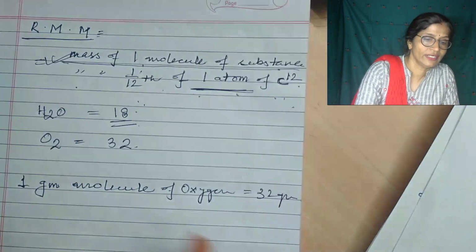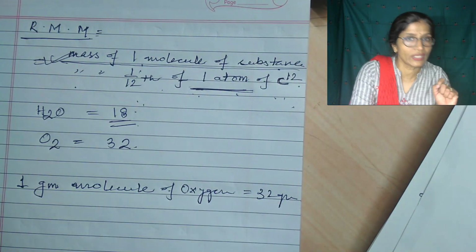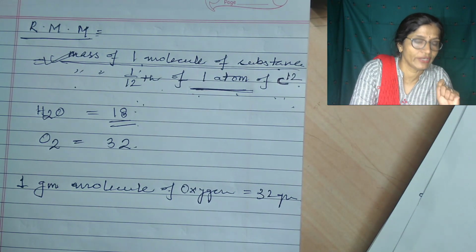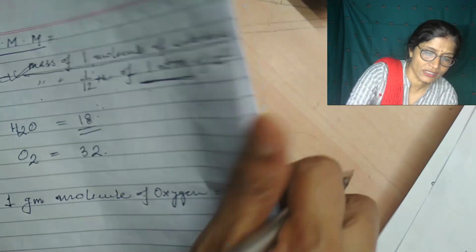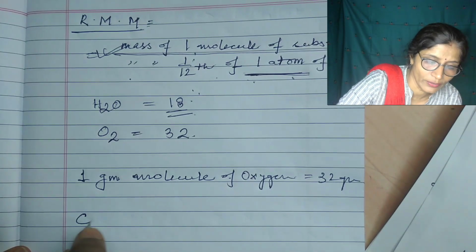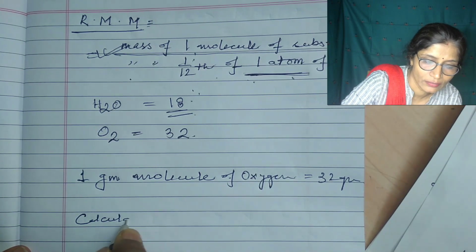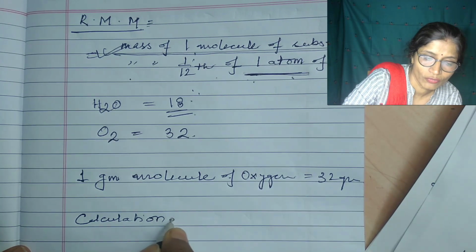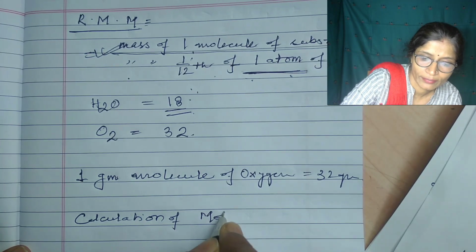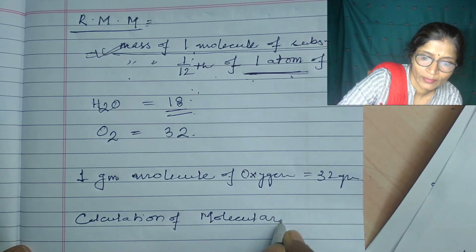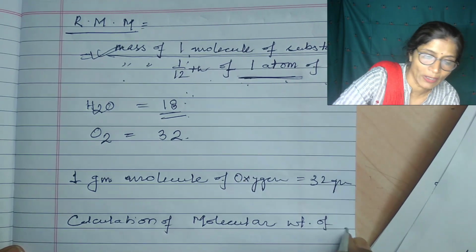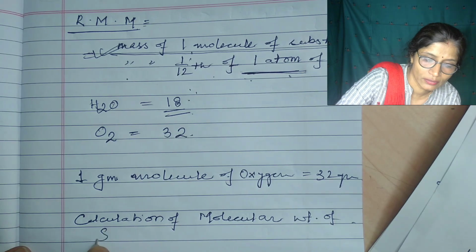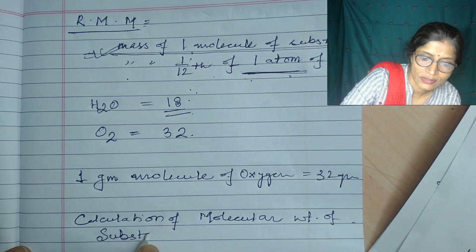Next one, relative molecular mass means how we can find out the molecular weight of the substance. Now I am doing the calculation of molecular weight of substances, of compounds.